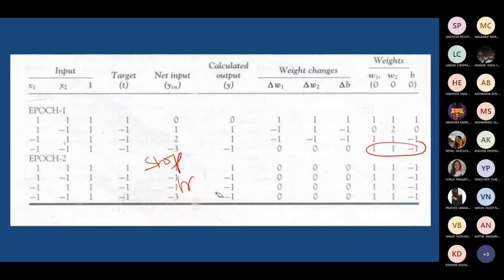So, if there is no change in weight, why are we doing epoch 2? Epoch 2 is not required. It is just to show here that there is no change, they have just done it in the example. You can stop it here when it is equal. Stop.